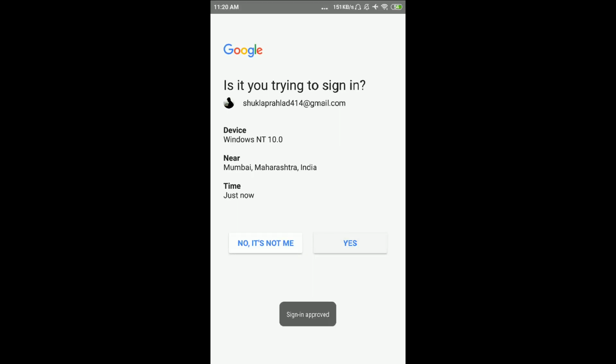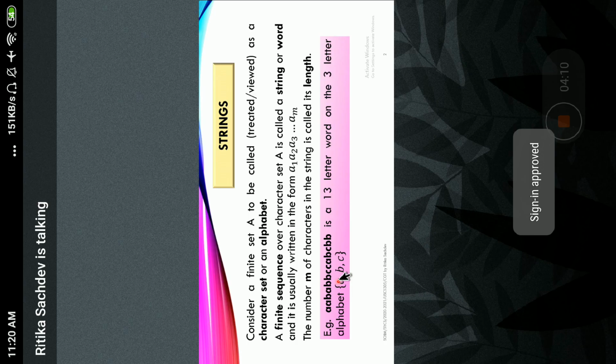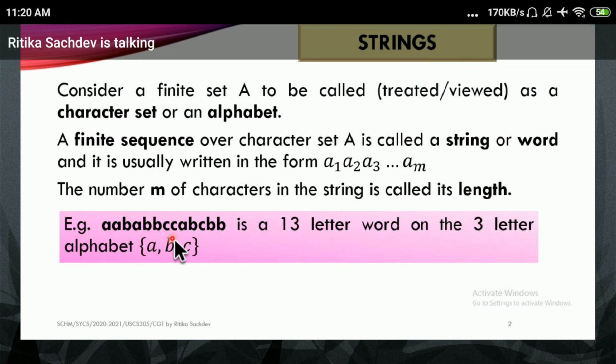Now, this is a word or a string over the finite set {a, b, c}. And what is its length? The length is 13. So we say that this is a 13-letter word or string on the 3-letter alphabet {a, b, c}. You've seen this in theory of computation also.